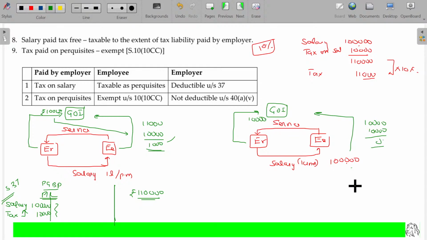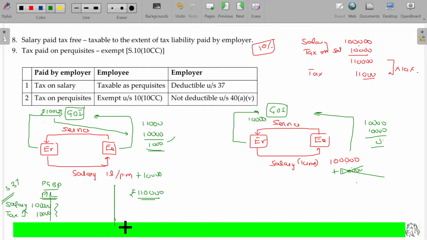Will I consider this 10,000 as my part of income, sir? No, not required. This income will not be added here. In this case, this 10,000 is also added. Here, this 10,000 is not required to be added. Okay. Tax on salary is taxable. Tax on perquisites is not required to be added.